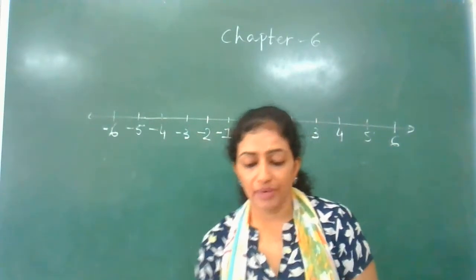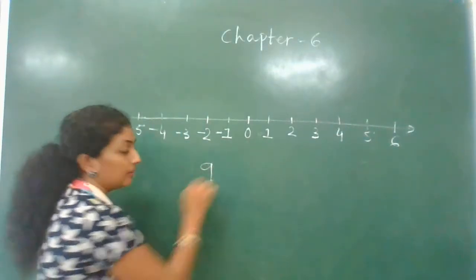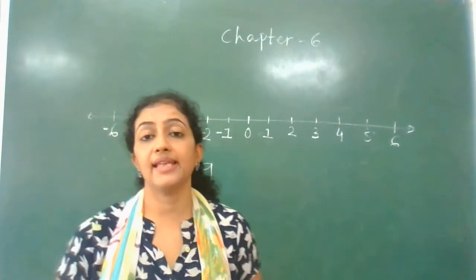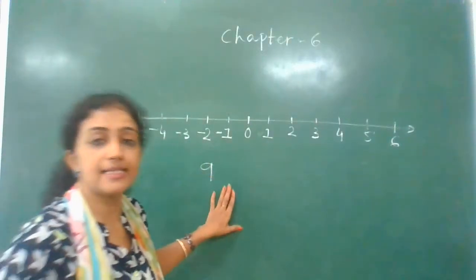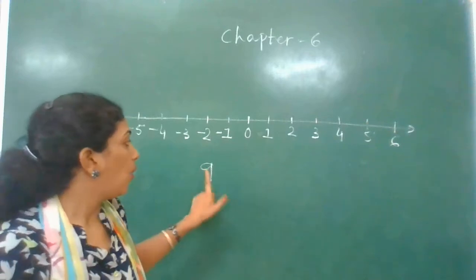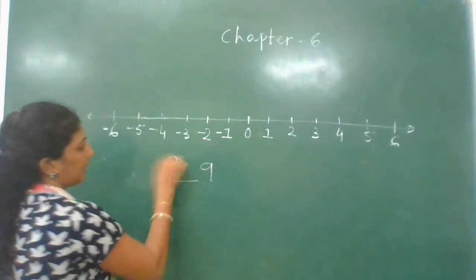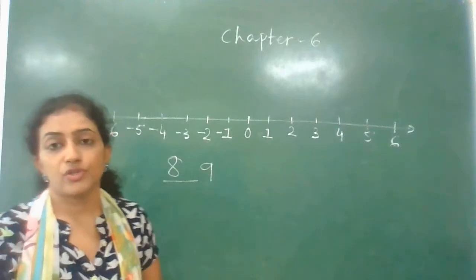Okay, now let's see the predecessors. Suppose I take a number 9. So number 9's predecessor. This is very easy because it is positive integer. You all know very well what is the predecessor of number 9. The predecessor of number 9 is 8.